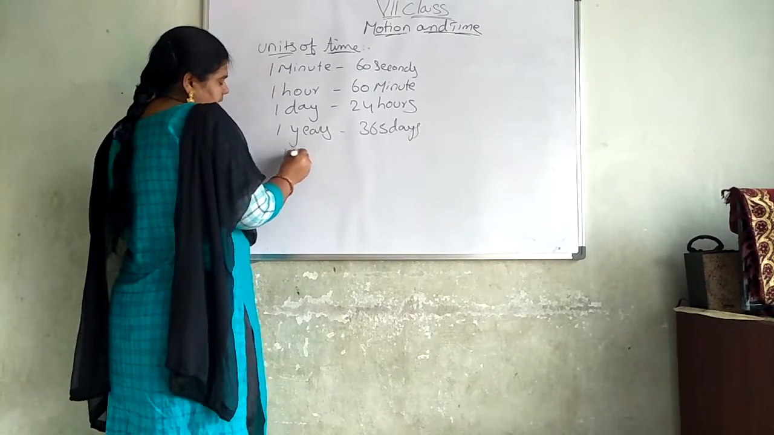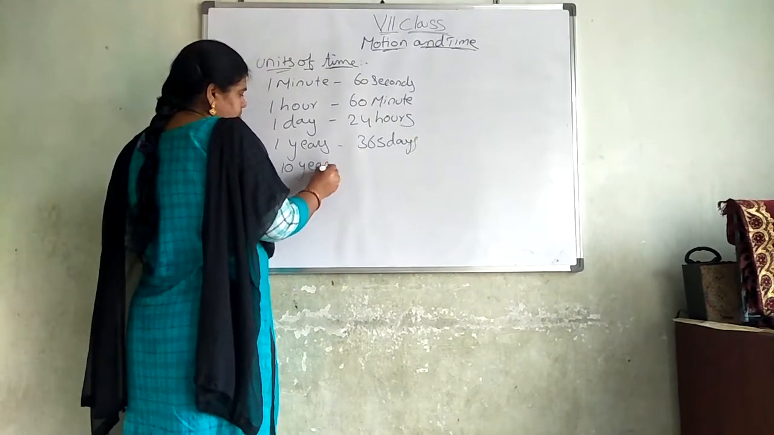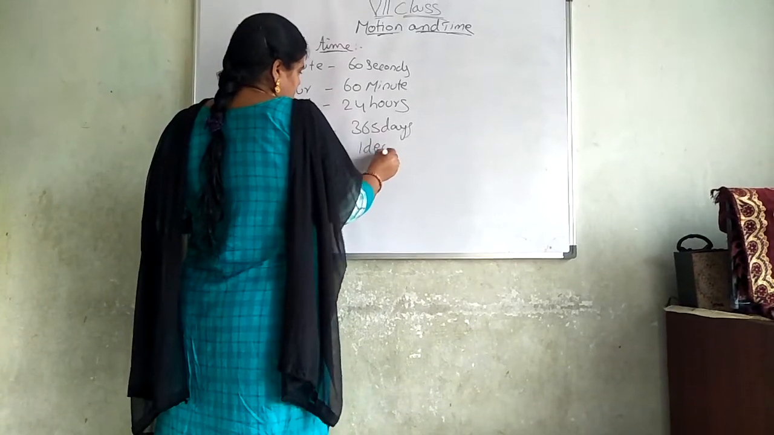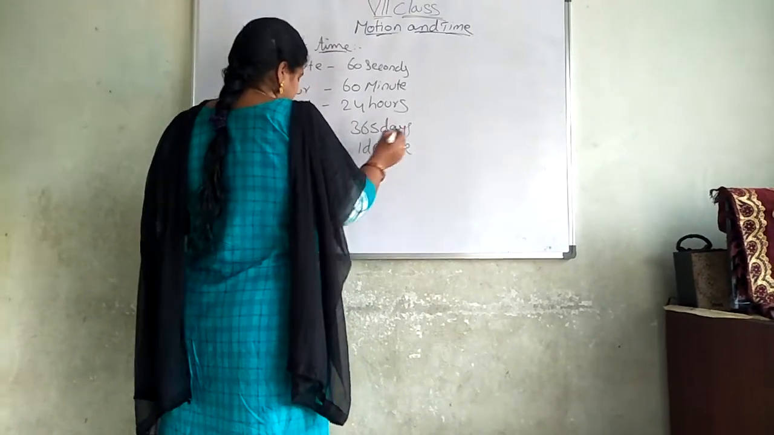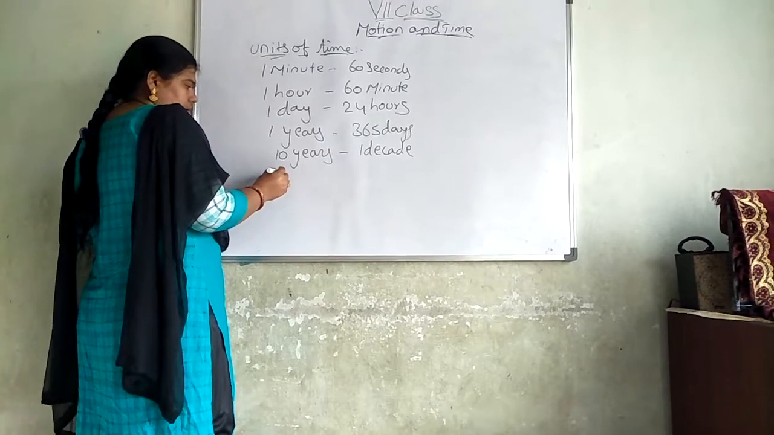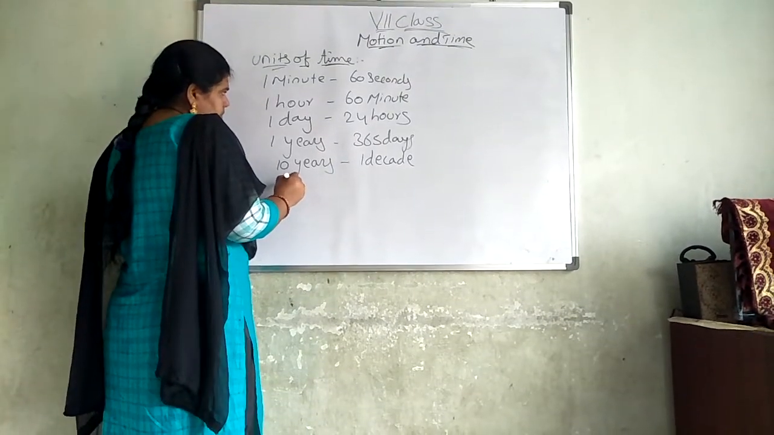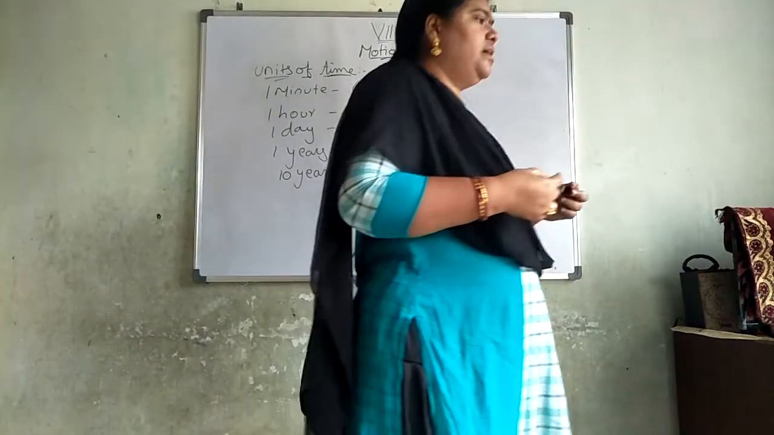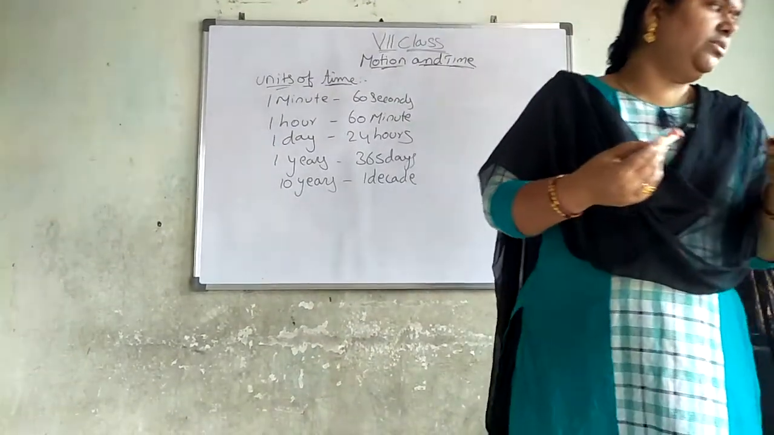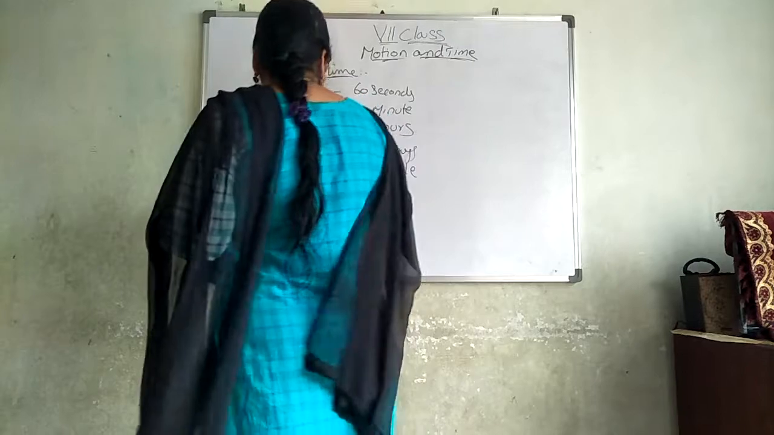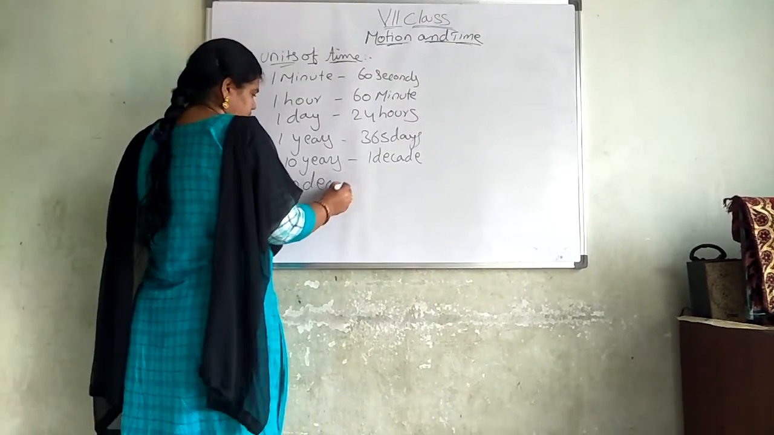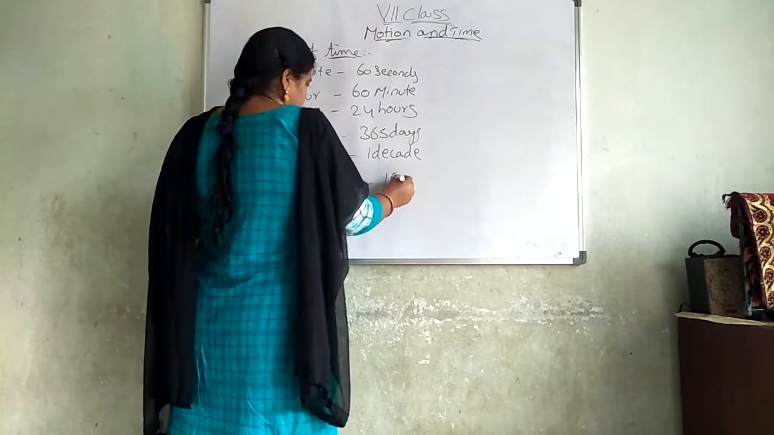Then 10 years is equal to 1 decade. So 1 year is equal to... 1 decade is equal to 10 years. 10 decades is equal to 1 century.